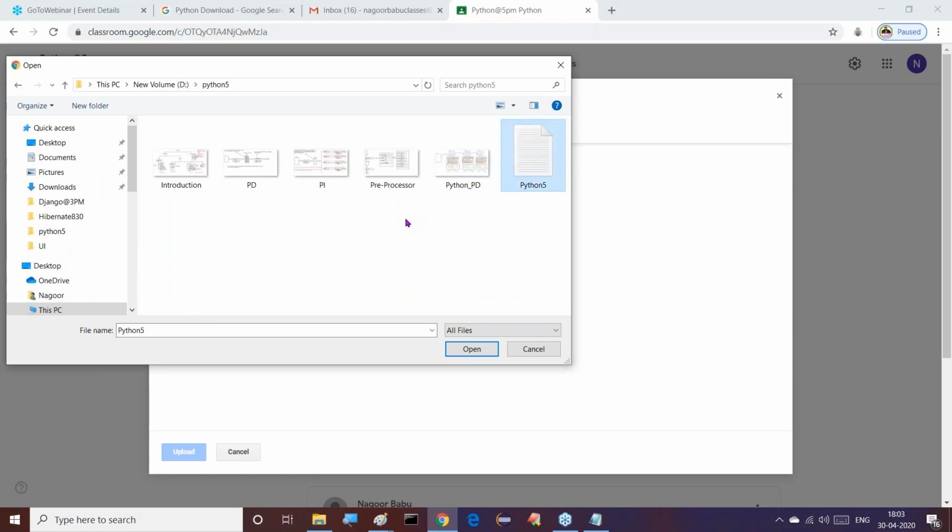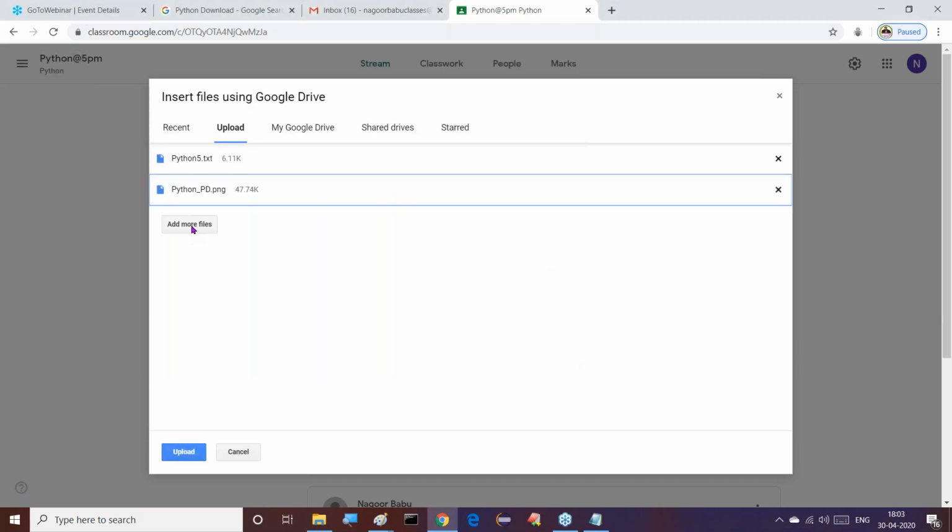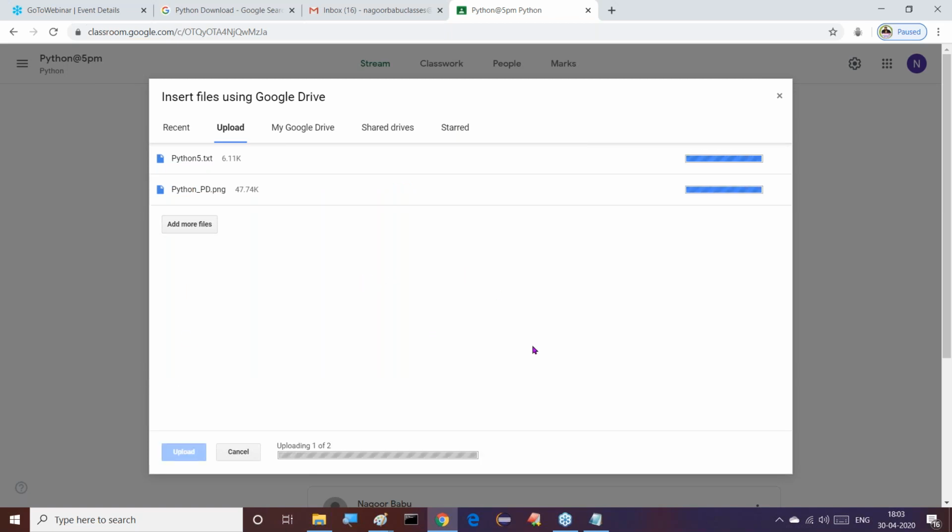Right, yes, I'm going to share the text document with you: Python, and platform independent or dependent. These two things I'm going to share today. Platform dependent and platform independent, I already shared the document previously.